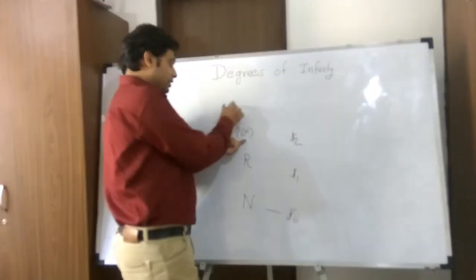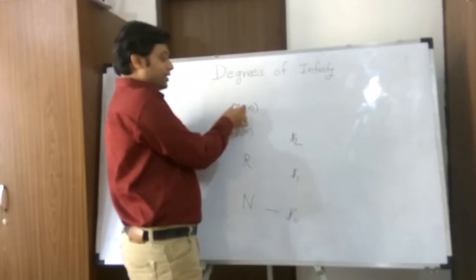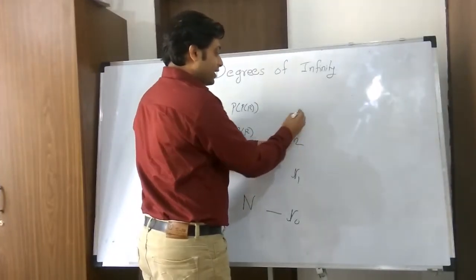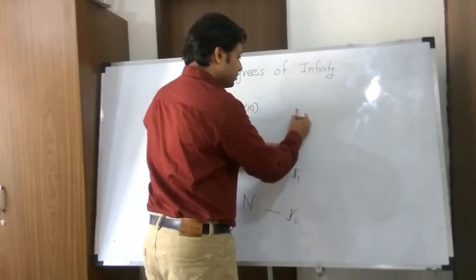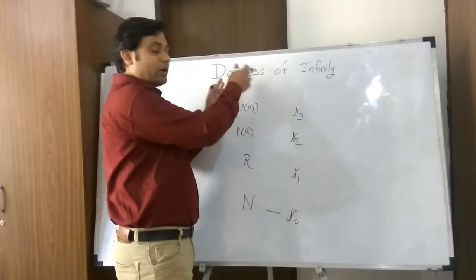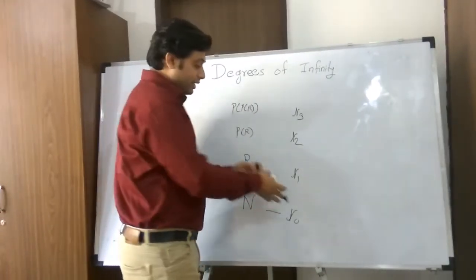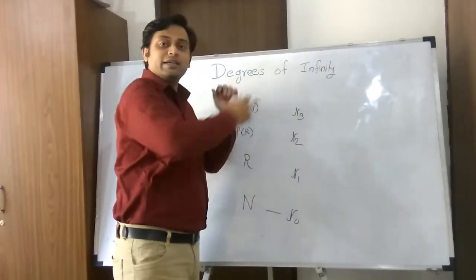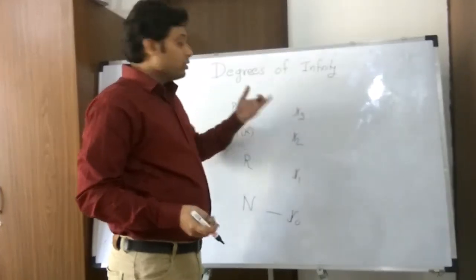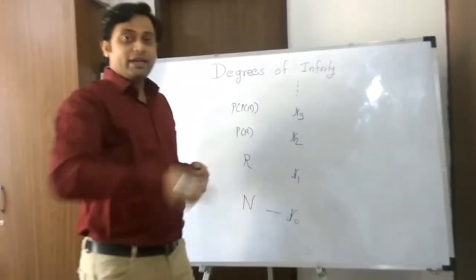Again I can form the power set of the real numbers. And the quantity over here is larger than the quantity over here. So this quantity is greater than aleph 2. Let's call it aleph 3. So I can go on building the power set of the power set, a tower of power sets, and I can get higher and higher degrees of infinity. So from aleph 0 to aleph 1 to aleph 2 to aleph 3 to aleph 4 to, so what will be the end of this line?